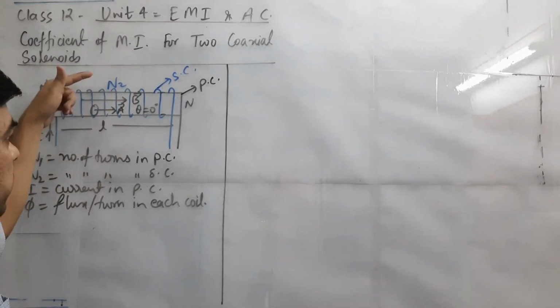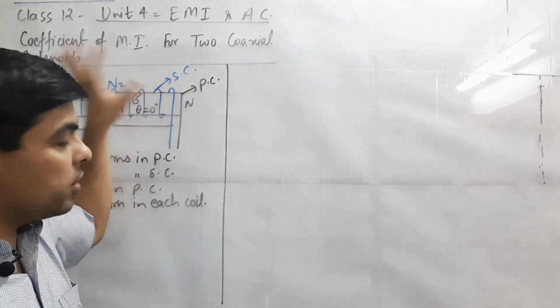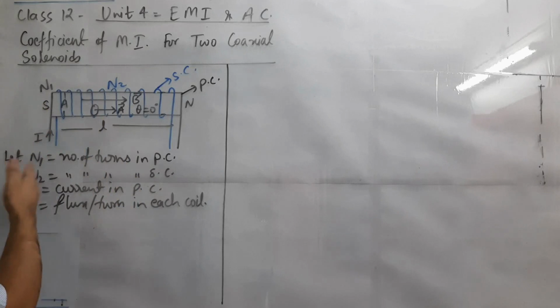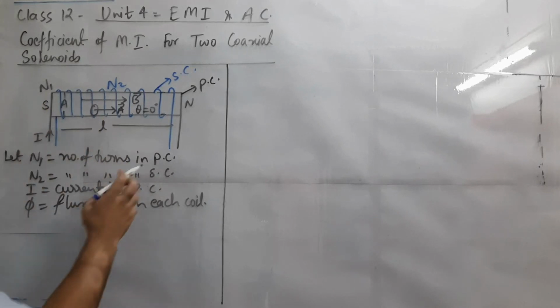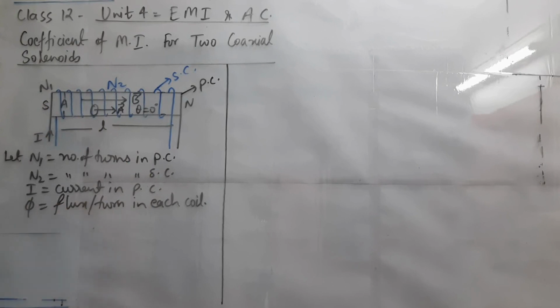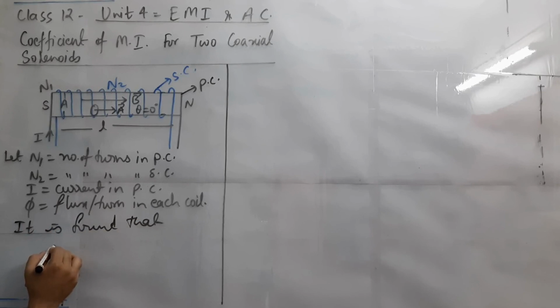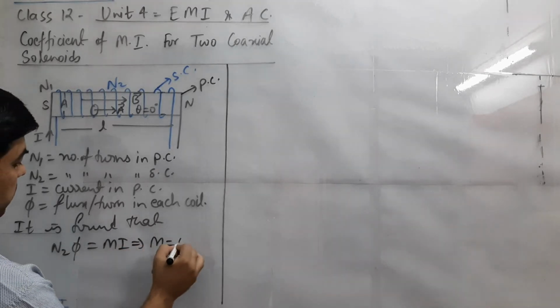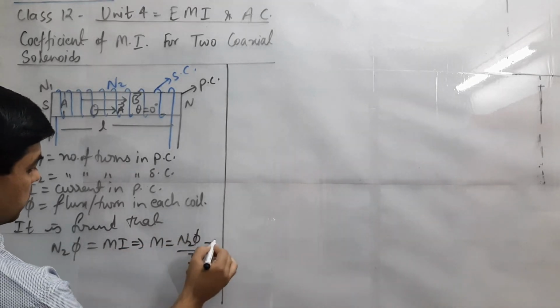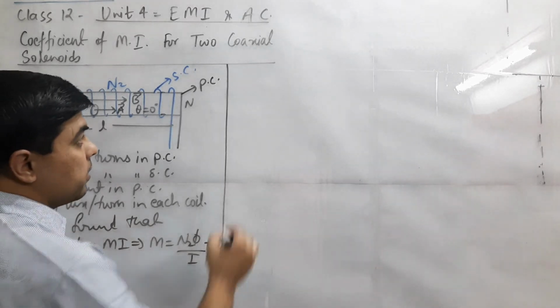Because the secondary coil is wound over the primary coil, the same magnetic field or flux will be used for the secondary coil. The conditions we have taken: N1 is the number of turns in the primary coil, N2 for the secondary coil, current in the primary is I, and phi is the flux per turn in each coil. Using the first equation we have already found that N2 phi is proportional to I, or equals M I, so M equals N2 phi by I.